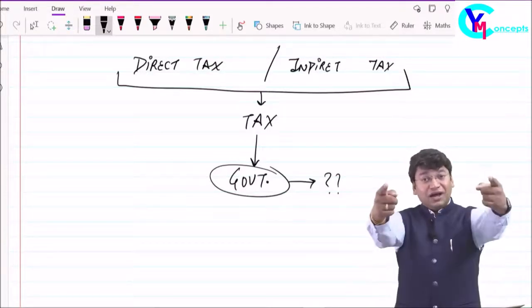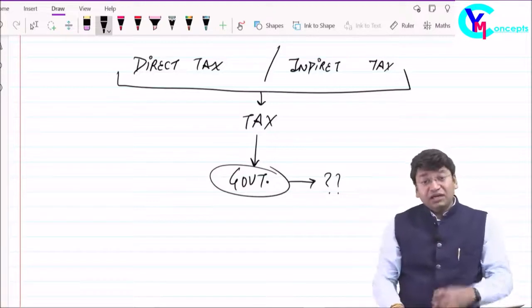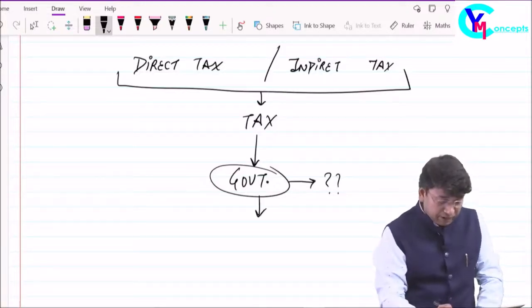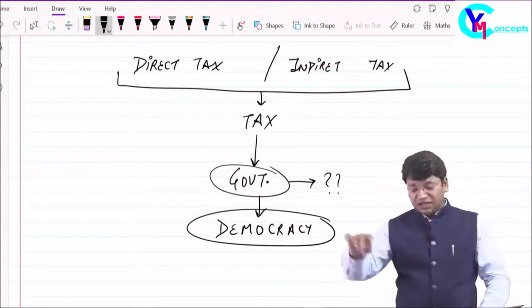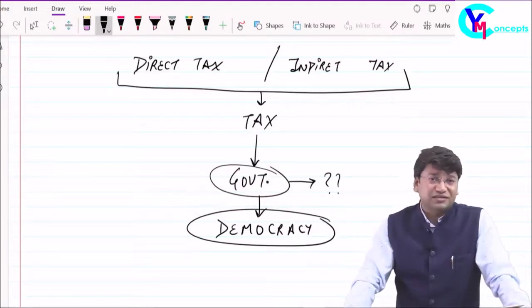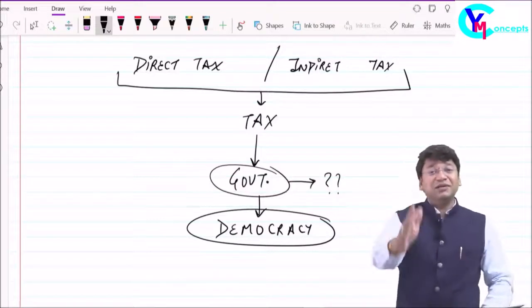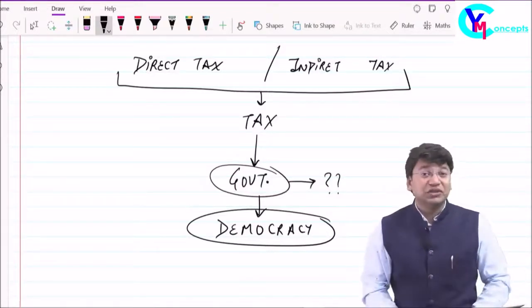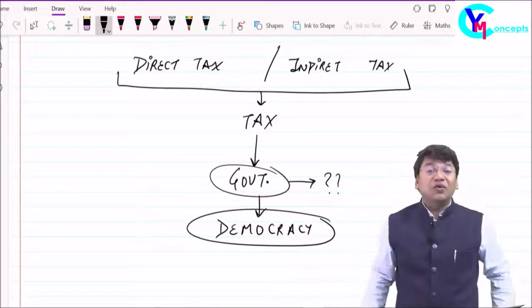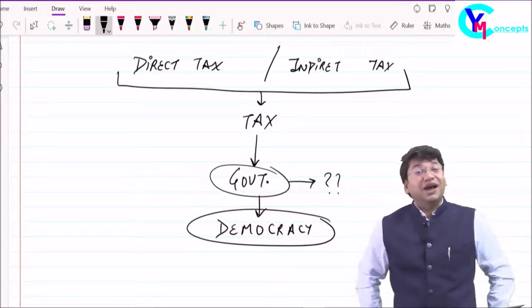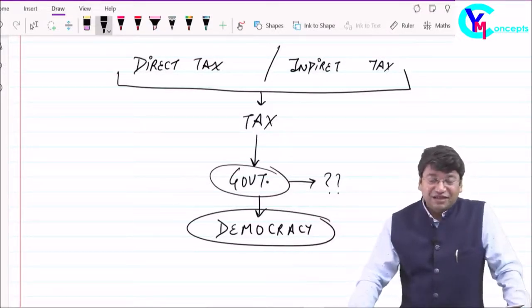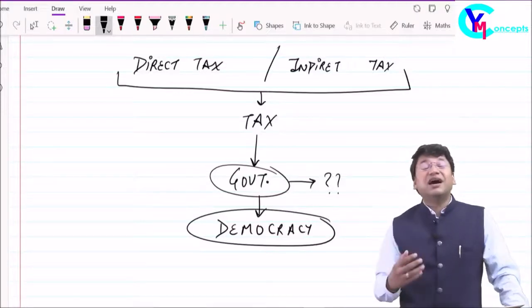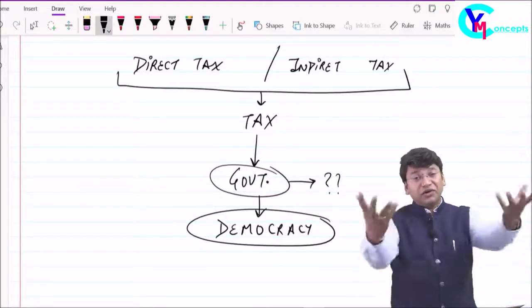Sir, we all are the government. You are the government. India is a democratic country. Who is the government? For the people, by the people, of the people. So who is the government? We all are the government. Around 130 crore public of the country are the government. It means BJP, Congress, or any other leader is our representative. They are not the government. We all are the government.